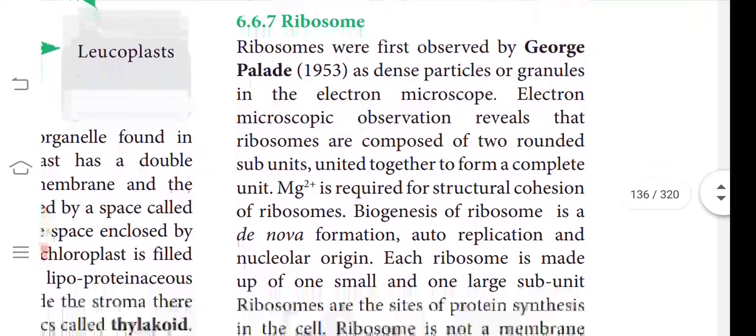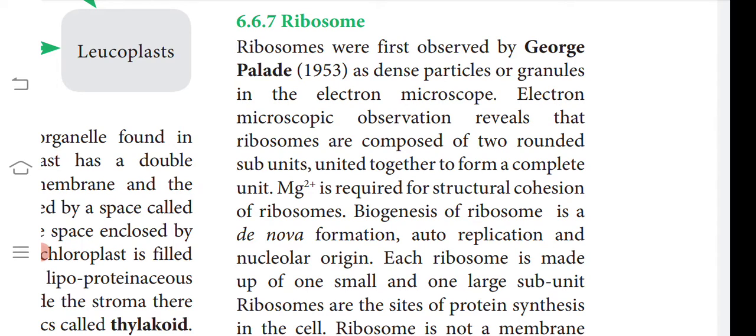Then coming to ribosome. The next cell organelle we are going to learn about is the ribosome. Can you recall what cell organelles we have studied? We studied the endoplasmic reticulum. From the endoplasmic reticulum, sacs pinched off to form the Golgi apparatus. After the Golgi apparatus, the lysosome is formed.